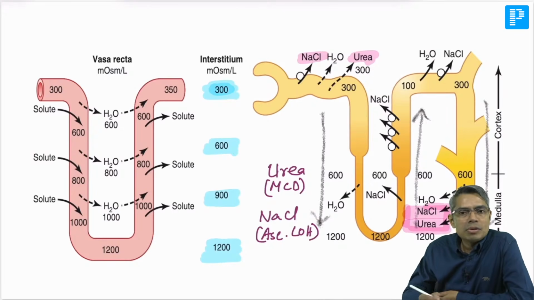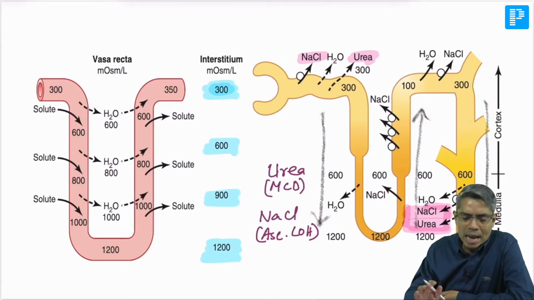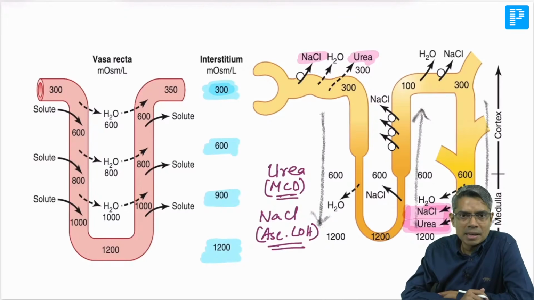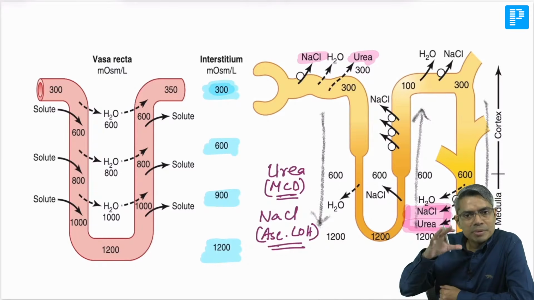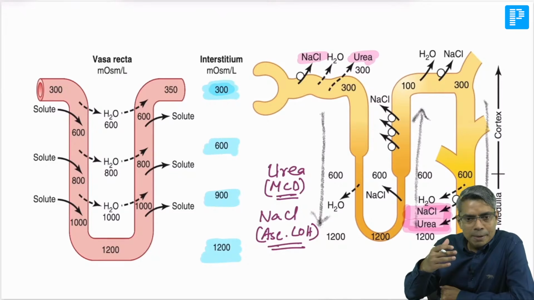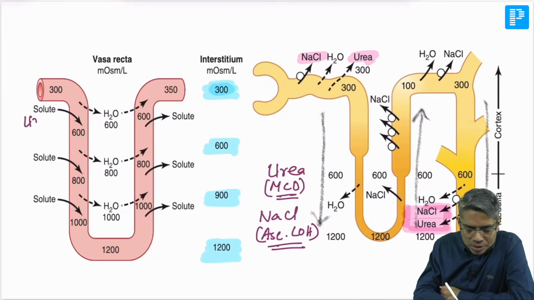Okay, because we know in the descending limb of loop of Henle, there is no solute reabsorption. So the ascending limb of loop of Henle is generating medullary tonicity, plus urea, which is reabsorbed from the medullary collecting duct, that is also generating medullary tonicity. But now suppose you have reabsorbed urea in the interstitium. So this urea is going to enter. So this is urea and sodium chloride. This solute is going to enter in the descending limb of the vasa recta.